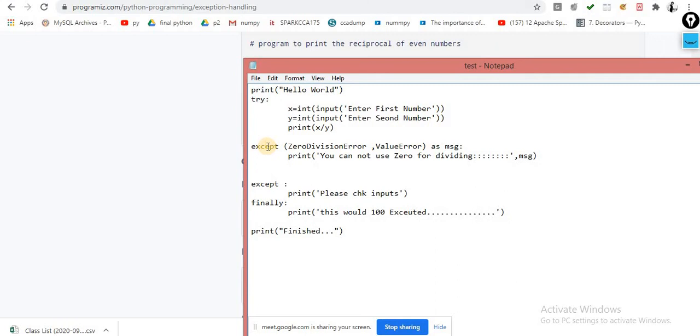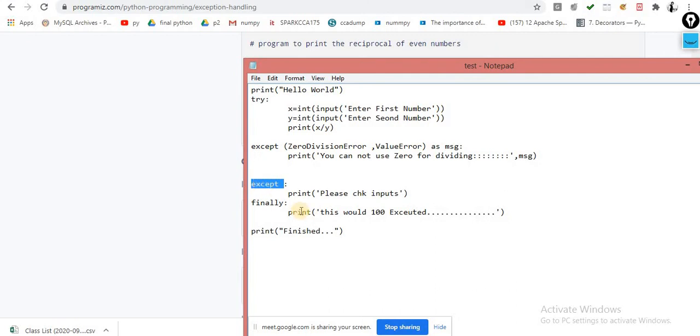And if you don't know what type of error is going to be raised inside your try block, at that time you can use this default except block and this finally block. It always comes after the except block. Keep this point in mind, because inside the Microsoft examination they can ask you where we can place this finally. The finally will always come after the except statement.